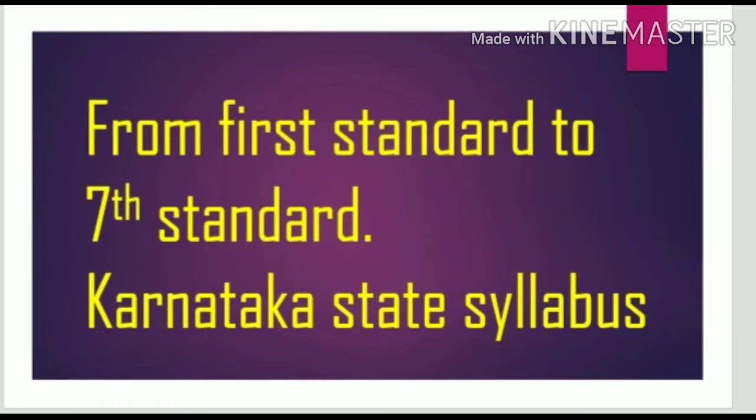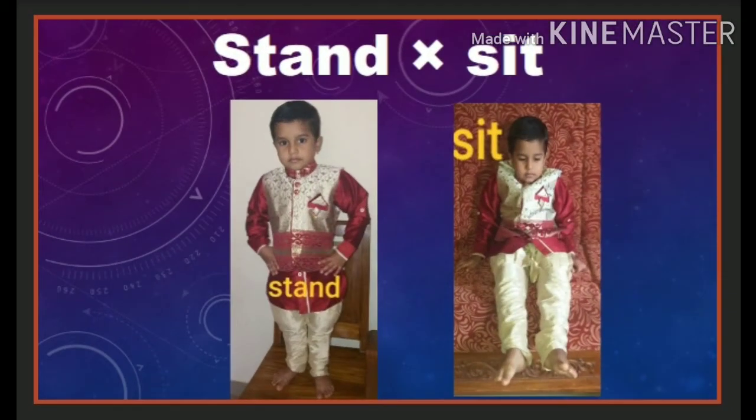Now we shall see the opposite words one by one. Here I have set suitable pictures to know the words properly. The first pair of opposite words are stand, sit. The boy is standing on the chair. The boy is sitting on the sofa. Here you should observe the pictures one after another respectively.